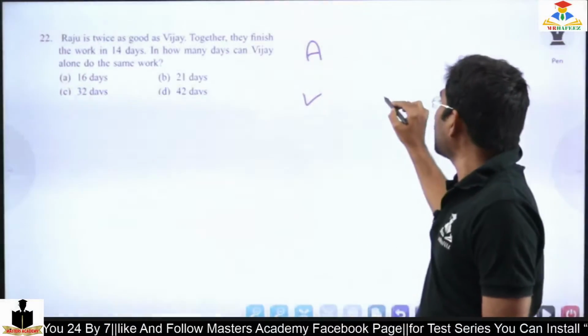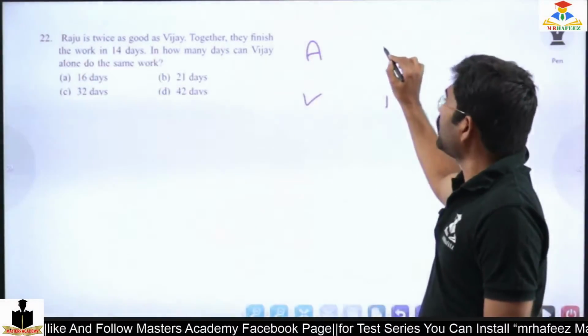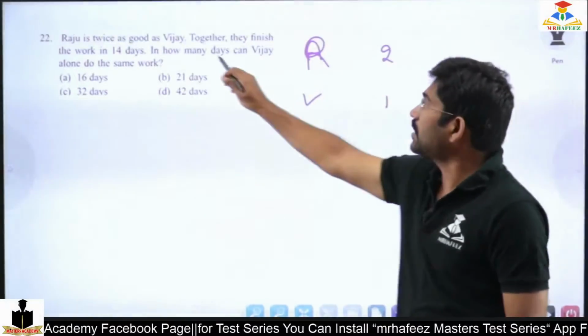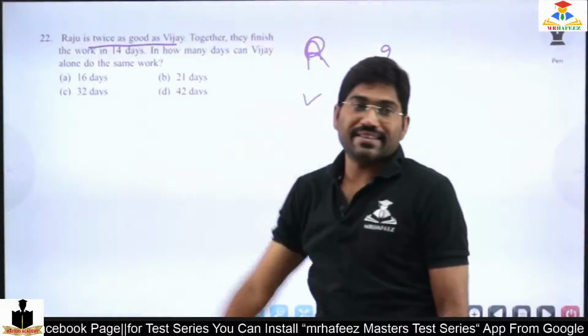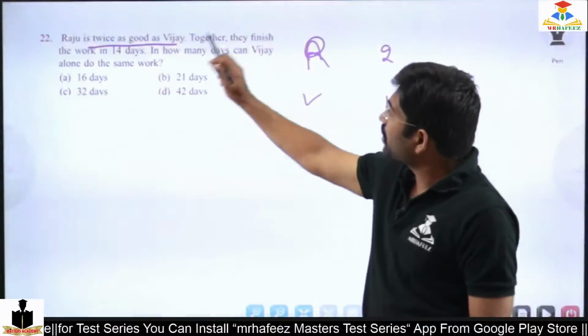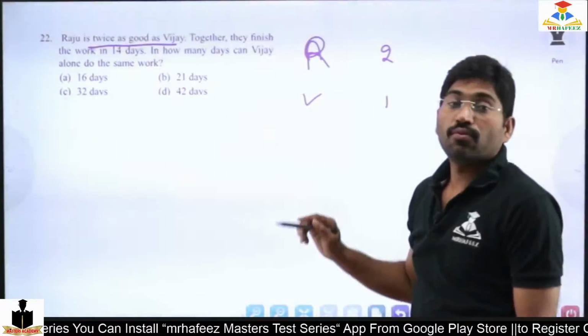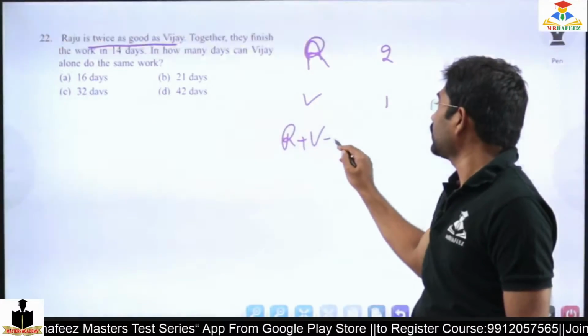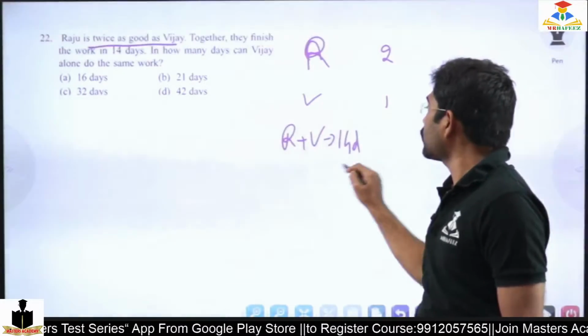So if Vijay will do one work, Raju will do two works. That is according to the first sentence. Then together they finish the work within 14 days. That means Raju and Vijay will complete it in 14 days. So this is fixed.